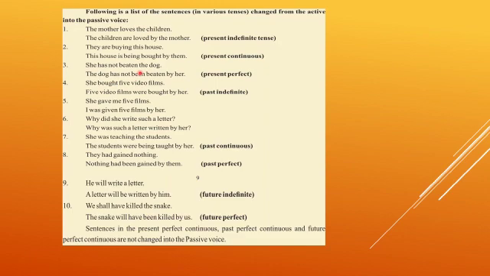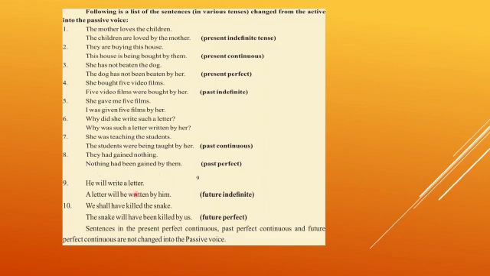She has not beaten the dog. The dog has not been beaten by her. She bought, past indefinite tense, because we have not revised the past tenses now, but I'm reading it. She bought 5 video films. 5 video films were bought by her. She gave me 5 films. I was given 5 films by her. Why did she write such a letter? Why was such a letter written by her? She was teaching the students. The students were being taught by her. They had gained nothing. Nothing had been gained by them.